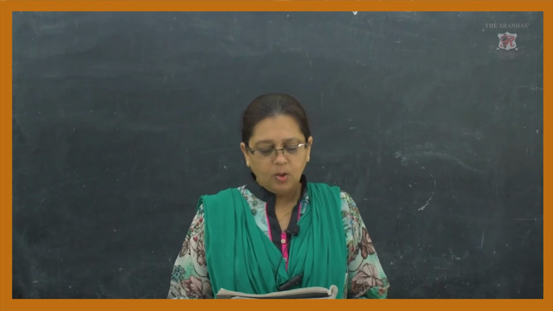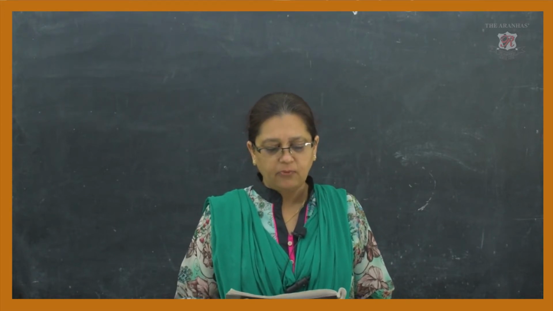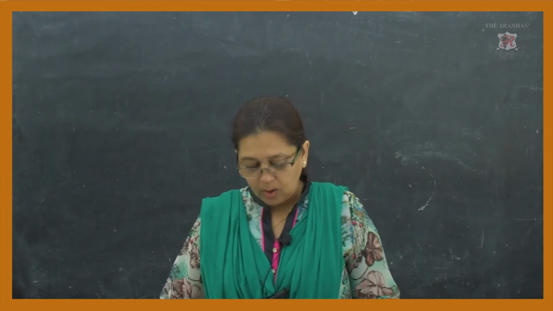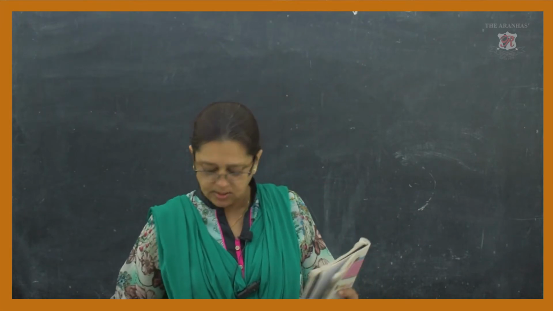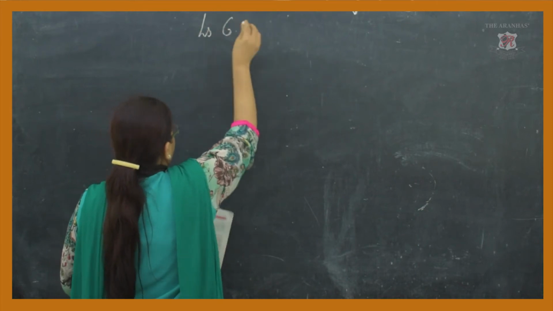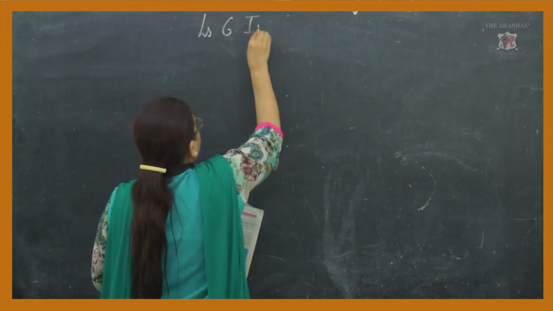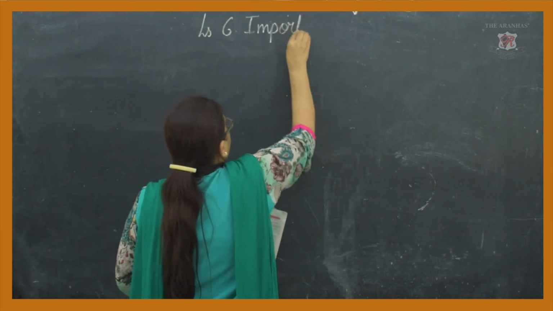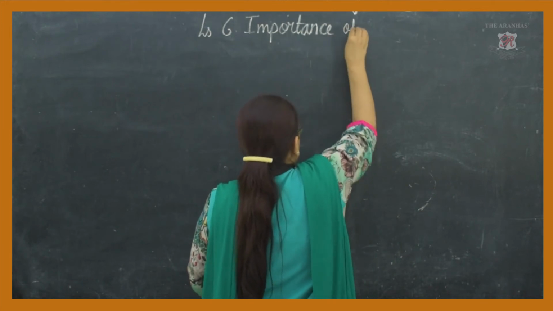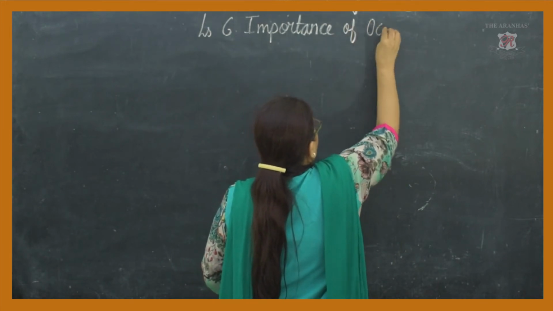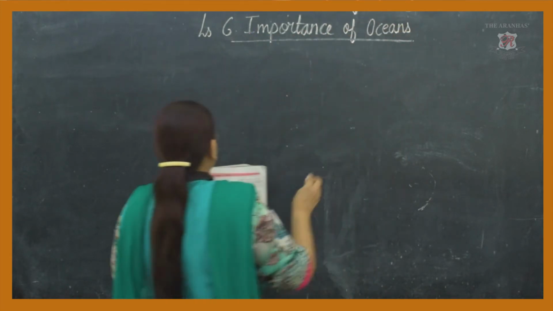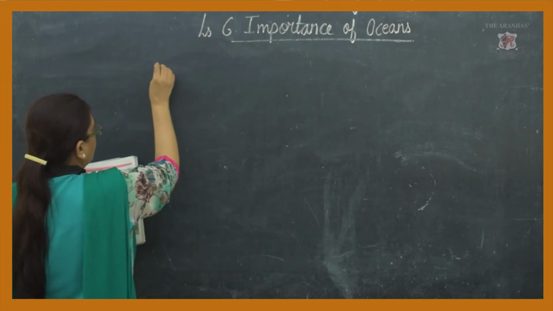Now, note the area of each ocean given in the following table. Now, they have given over here the table of the oceans, importance of oceans.